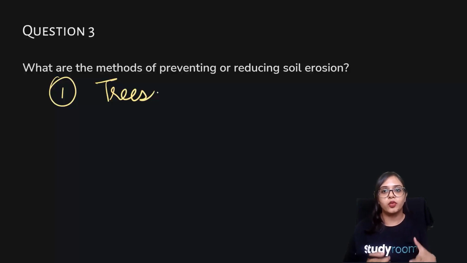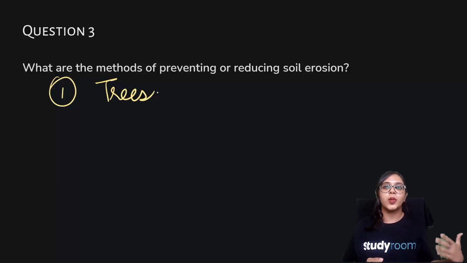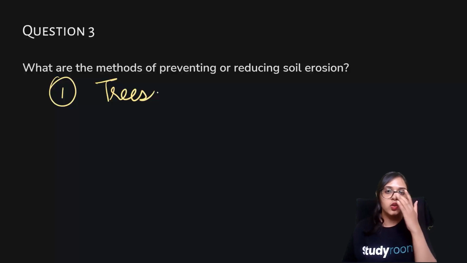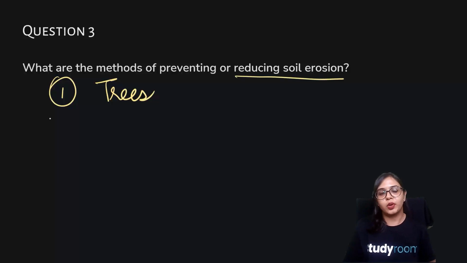So when you plant more trees, as compared to cutting down trees, you are basically increasing the number of roots that are going to hold the topmost layer of the soil, and that is going to reduce soil erosion. The other methods that you can adopt are related to farming techniques, that you can use contour farming.